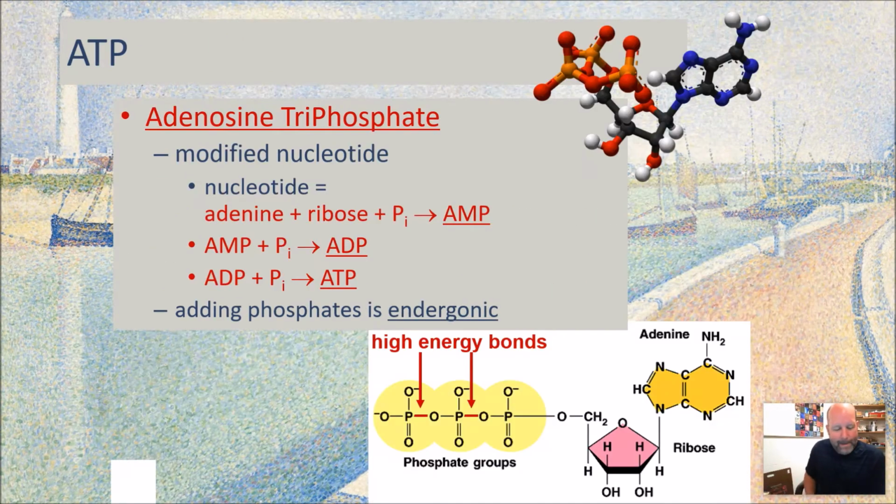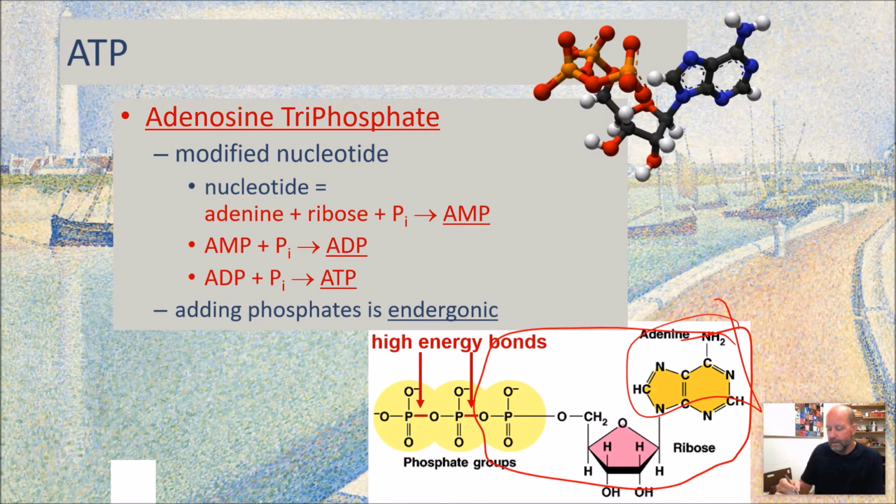All right, so adenosine triphosphate, this is ATP. This is a nucleotide. If you look at this guy right here, that's a nucleotide of RNA because this is ribose, this is adenine, right? Remember adenine, uracil, guanine, cytosine. Those are the nitrogenous bases you find in RNA.